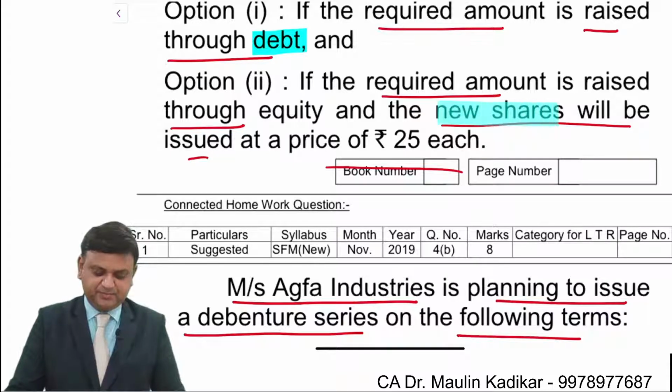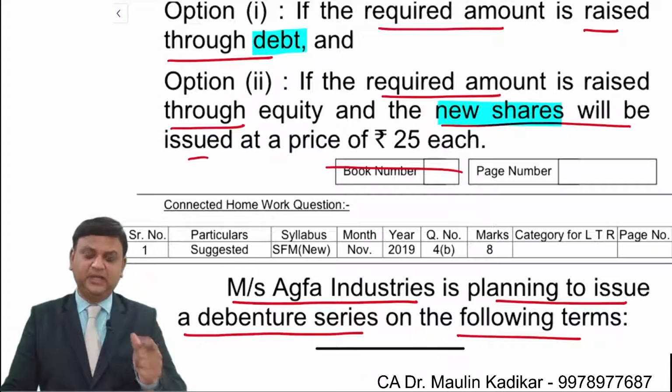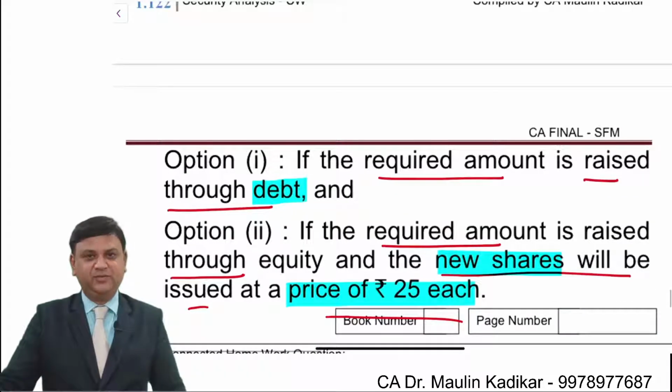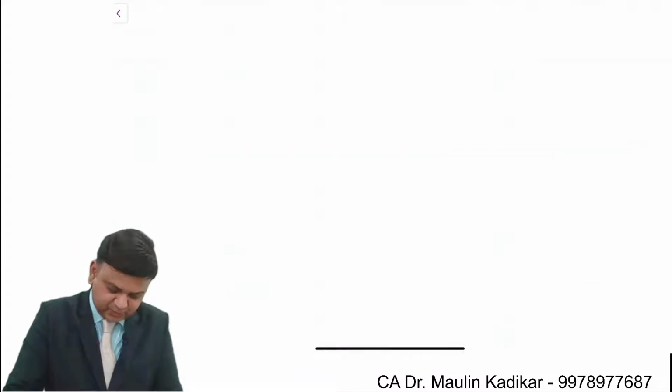If we raise the additional funds by way of equity, then the issue price will be rupees 25. Please write an answer. First point.